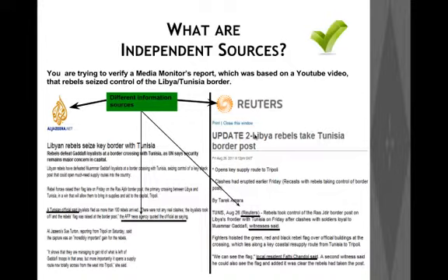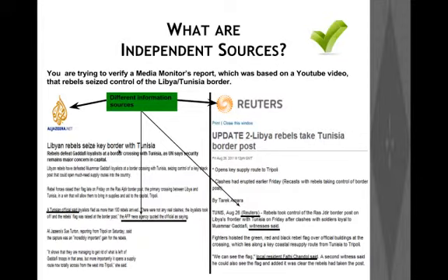Now let's take a look at a couple of examples, and hopefully it should make things a little more clear about what constitutes an independent source. We'll first start with this example. We are trying to verify a media monitor's report which was based on a YouTube video, and the video states that rebels seized control of the Libya-Tunisia border. So this is the report that we have.